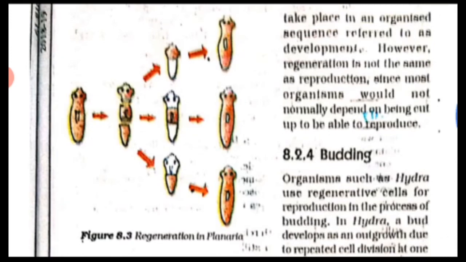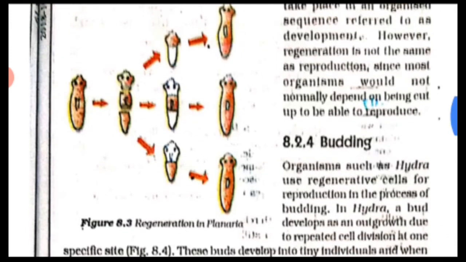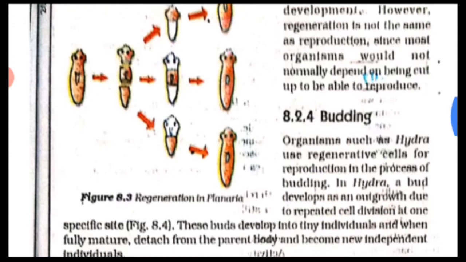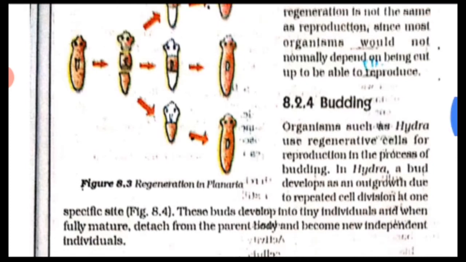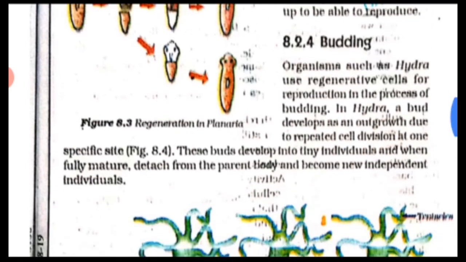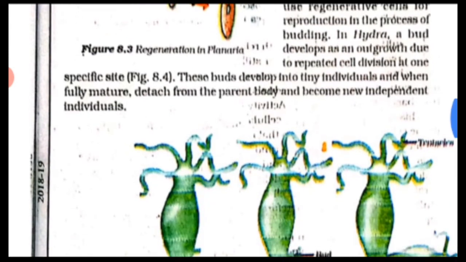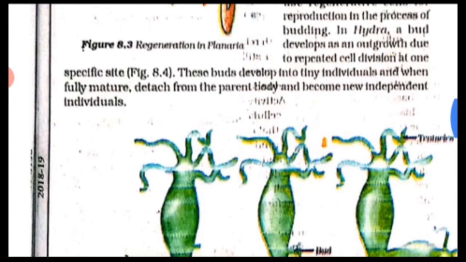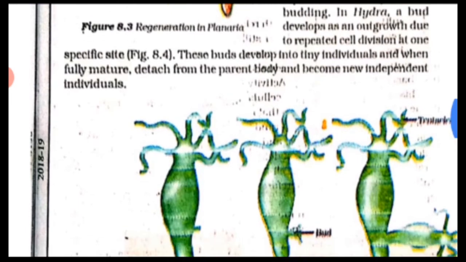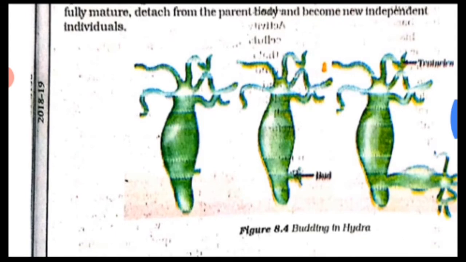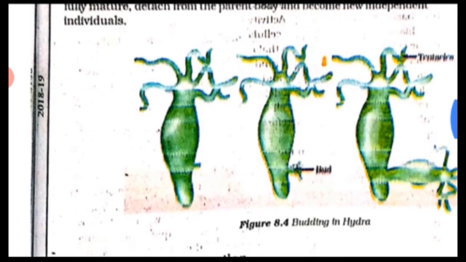A basic strategy used in multicellular organisms is that different cell types perform different special functions. Means there are a number of cells, multi means more than one, right? So different types of cells can perform any type of special function. There is no need for simple division or multiple fission. They can perform any type of function. So this is known as fragmentation.